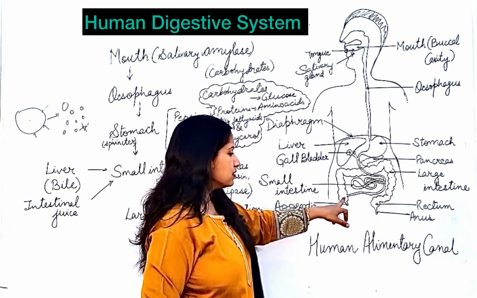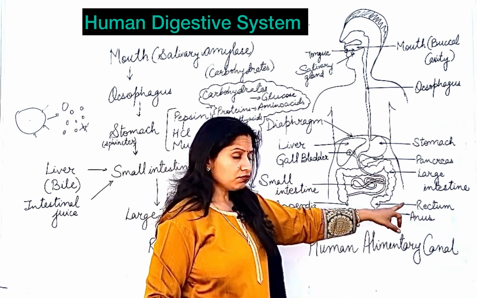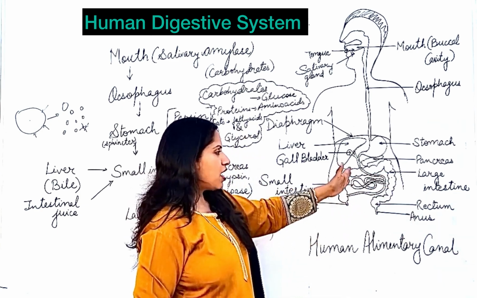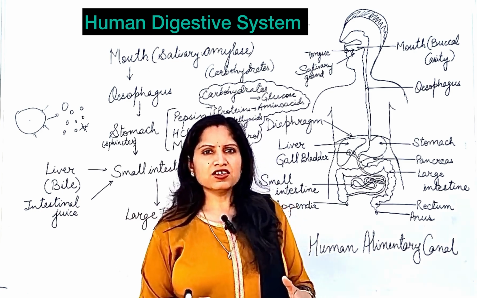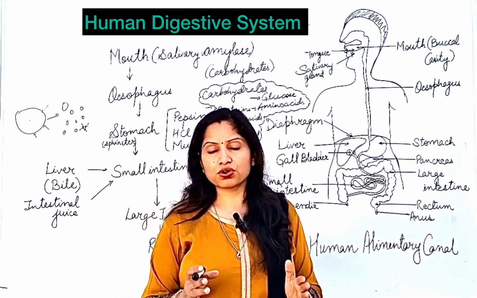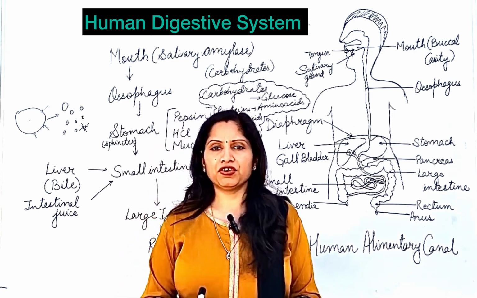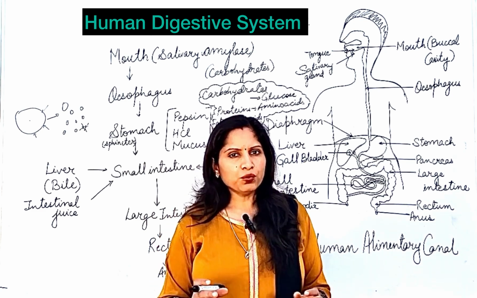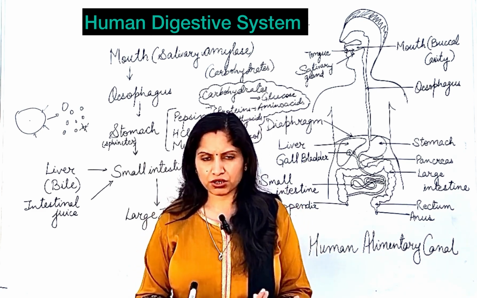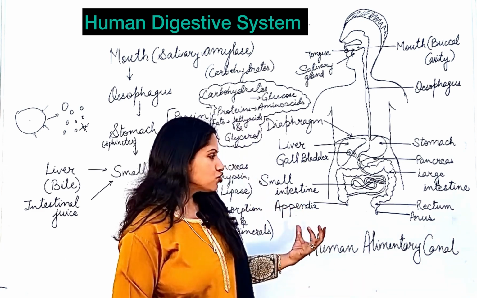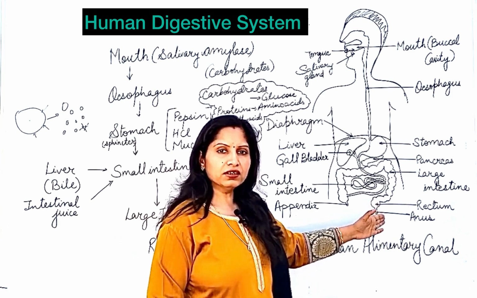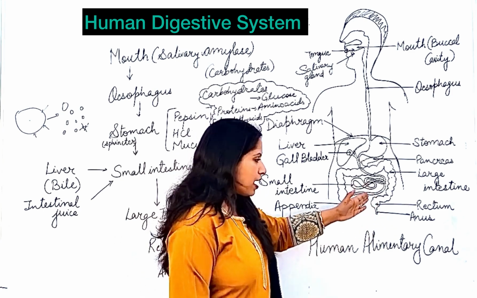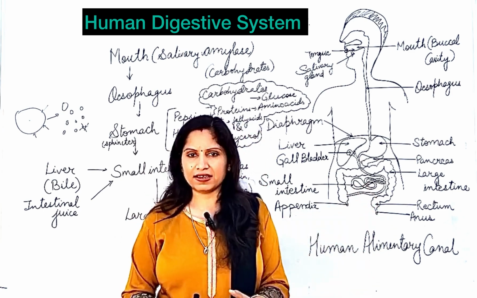You can see this part is the large intestine. So the material is going into the large intestine, and in the large intestine there is still absorption of water and minerals. Okay. Now whatever is left is the waste product, that is the solid waste. That solid waste will be stored in the rectum, and it will pass out of the body through the anus.